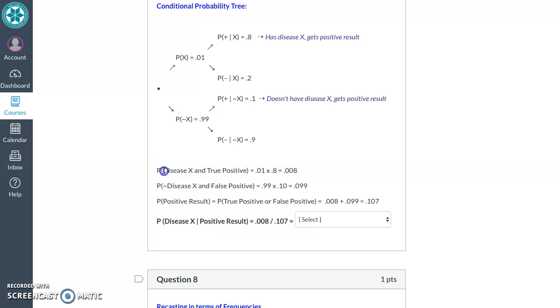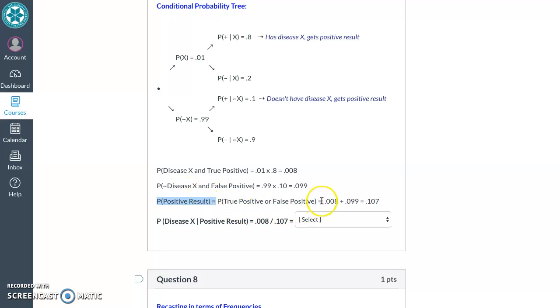What's the probability that you do have the disease and get a positive result? 1% times 80%, which is 0.8% or 0.008. What's the probability that you don't have the disease, but you still got that positive test result? 0.99 times 10% equals 9.9%. So now, just like in the cab example, we're interested in the probability of a positive test result, rightly or wrongly.